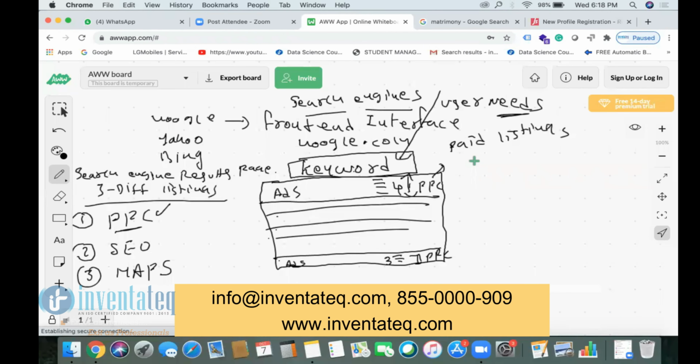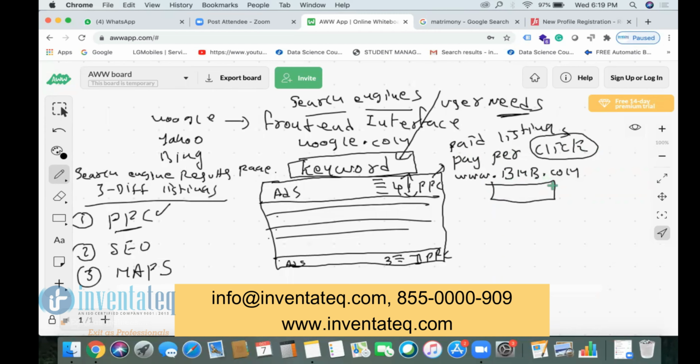Now, PPC stands for pay per click, so it works on a click basis. For example, you have a web company, bhupatimarriagebureau.com. You have a company, Bhupati Marriage Bureau, or you are working for this company, either way.